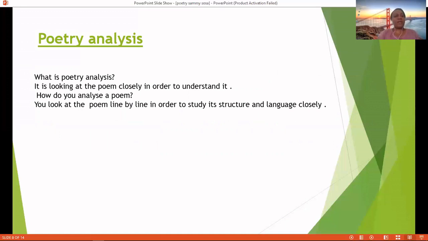You look at the poem line by line in order to study its structure and the language used closely. You cannot just look at it from afar; you must go through it line by line, making sure you do not leave any stone unturned. It is very important for poetry analysis.